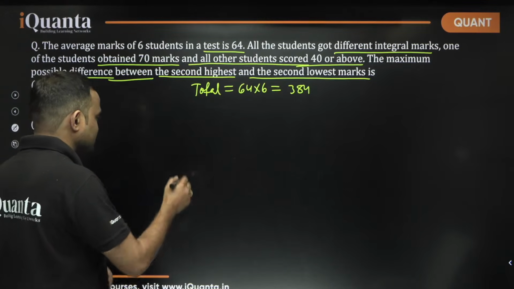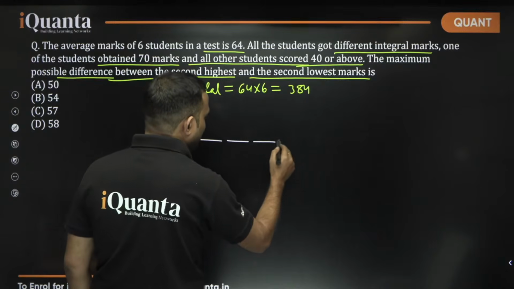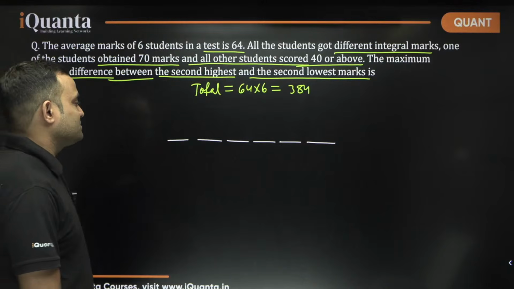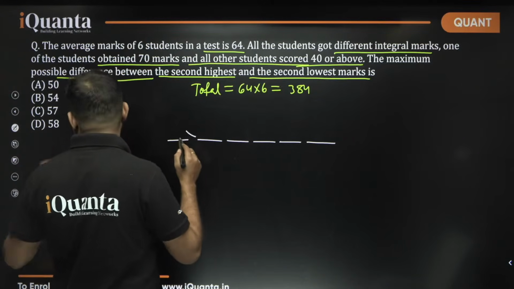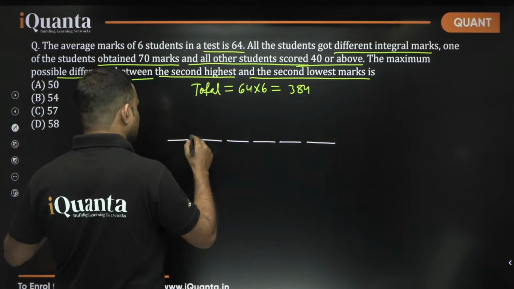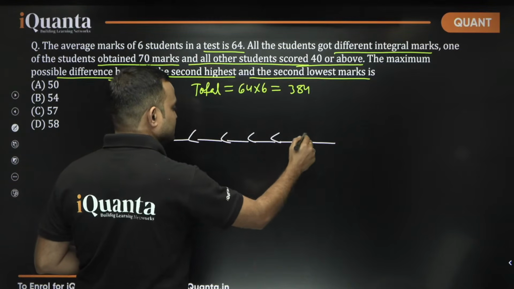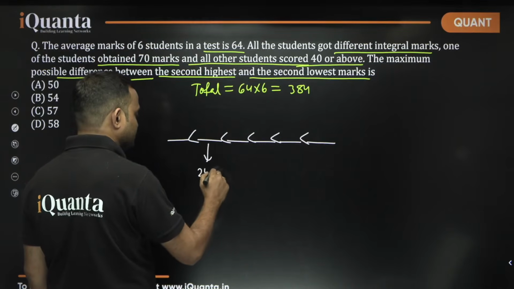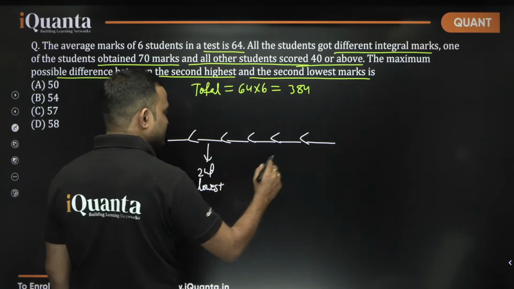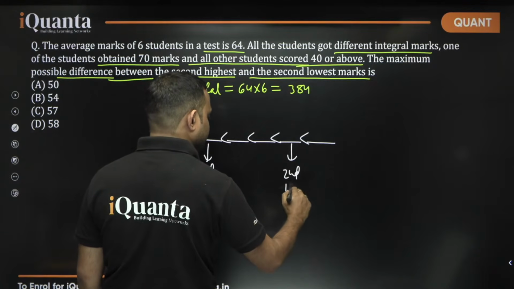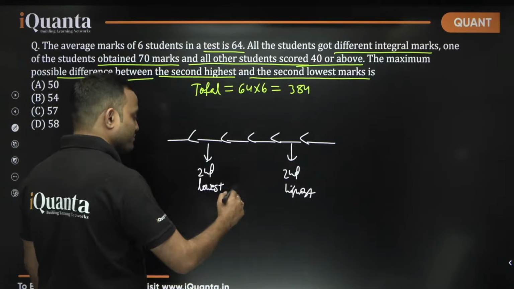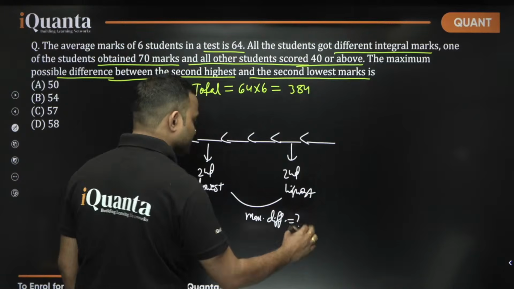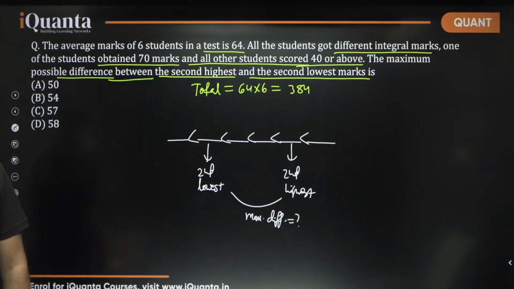So we have 6 students, 1, 2, 3, 4, 5, 6. We need to find the maximum difference between these two. Let's say these numbers are in decreasing order because they are distinct. This will be the second lowest and this will be the second highest. We need to maximize the difference. This is what we need to find, right?